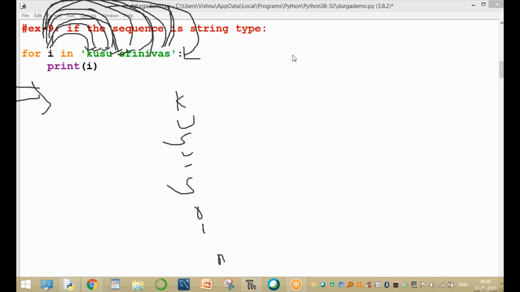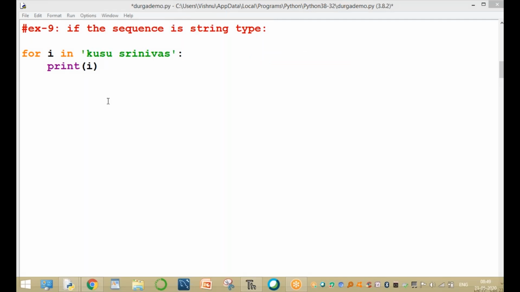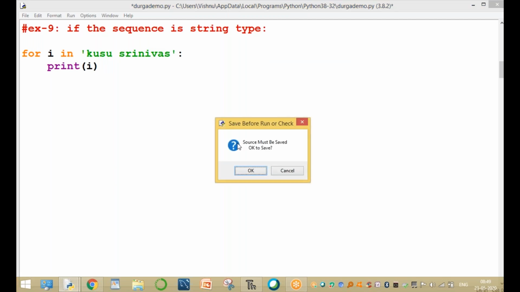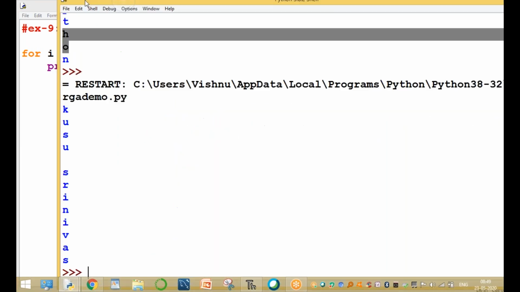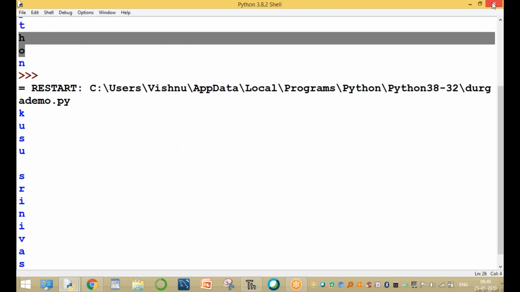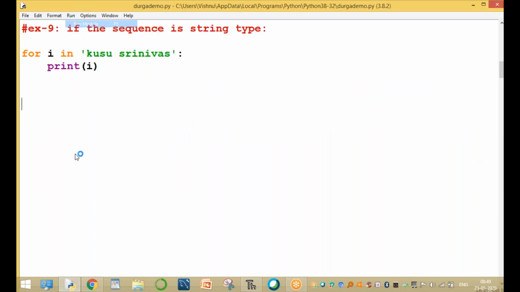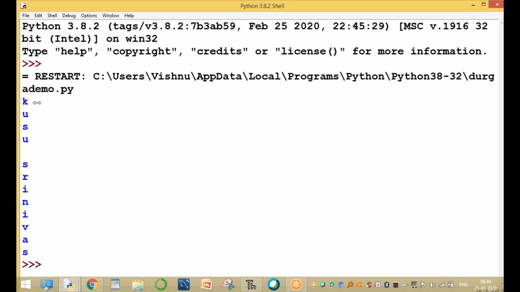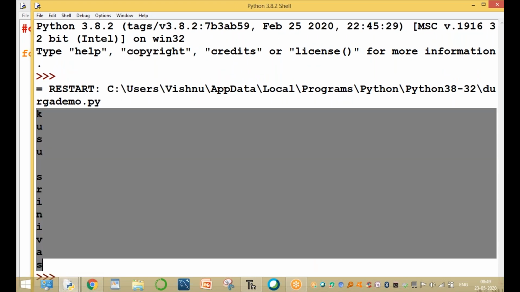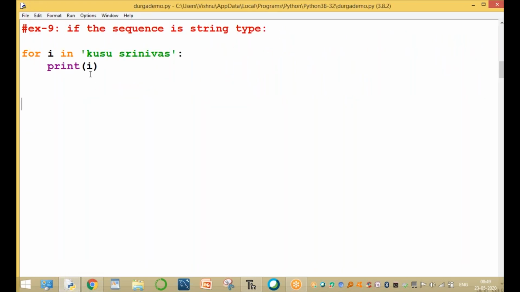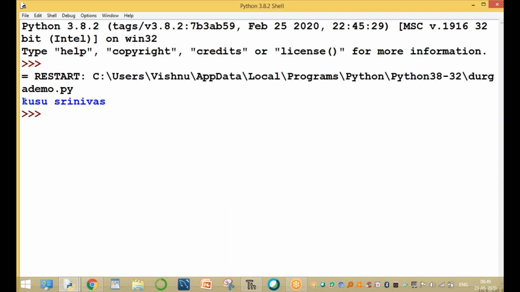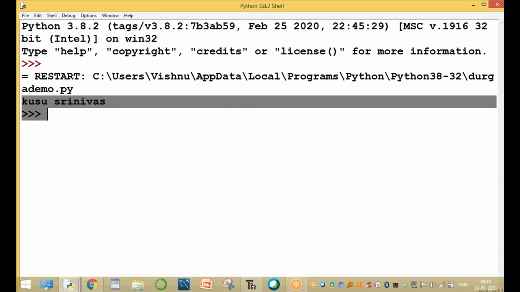If the sequence is string type, run this module. Now the printed values are like this. For example, run it once again. Now the values are printed one by one. Now I want to print on the same line, sir. If you want to print on the same line, we use one parameter, the end parameter. Now the values are printed in only one line. That is the output.